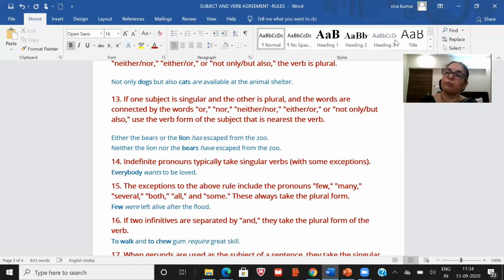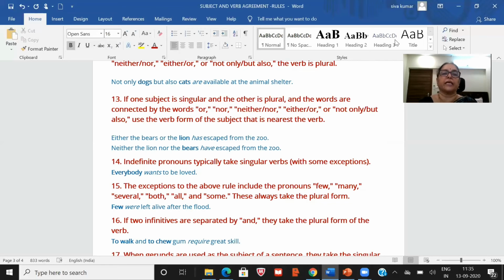Now the bears is plural, no doubt, but the lion is singular. So we are talking about either bears or lion. So to the verb "has escaped", lion is near, just before that. So we have to take that lion as subject and use singular verb, has escaped from the zoo.